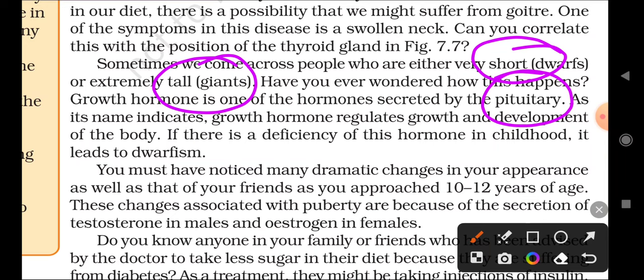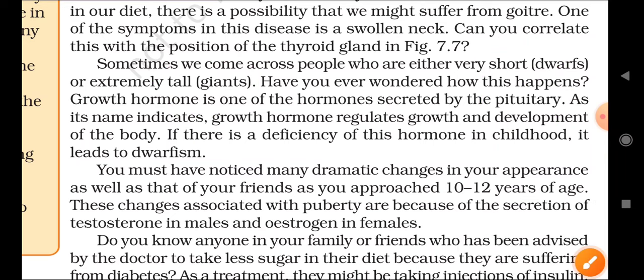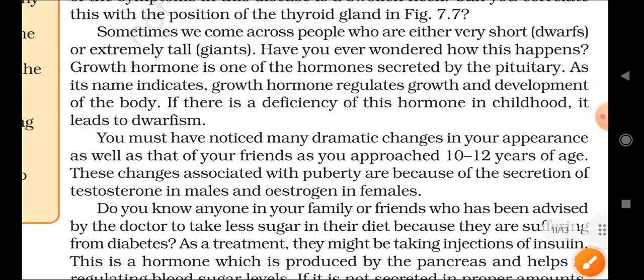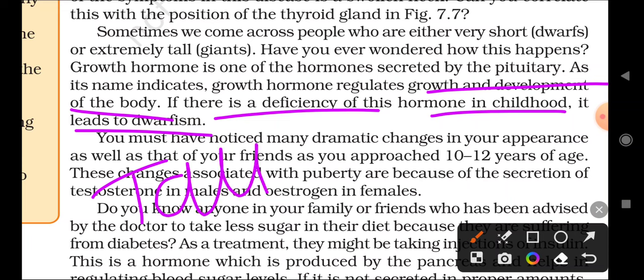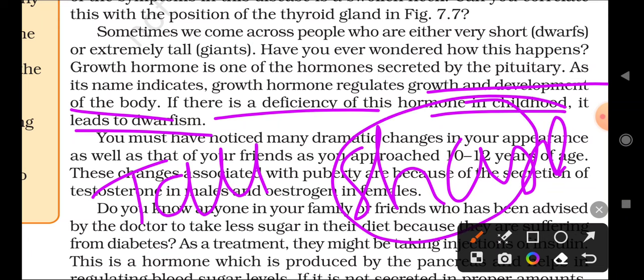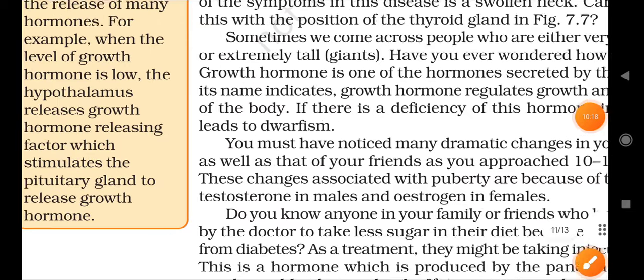As the name indicates, growth hormone regulates the growth and development of the body. If there is a deficiency of this hormone in childhood, it leads to dwarfism. Already I said that if this hormone is secreted more, the person will become tall, and if less, he will become short. Due to which hormone? The growth hormone secreted by the pituitary gland.